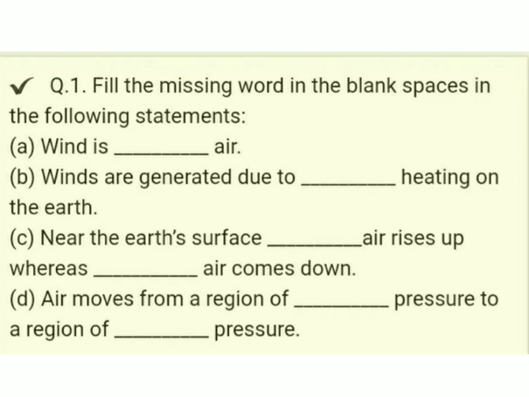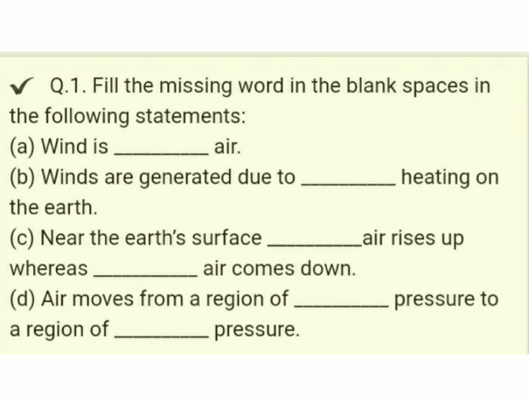Question number 1. Wind is dash air. So what is the answer? Yes, wind is moving air. Winds are generated due to dash heating on the earth. The main cause of generation of wind is uneven heating on the earth. So, winds are generated due to uneven heating on the earth.